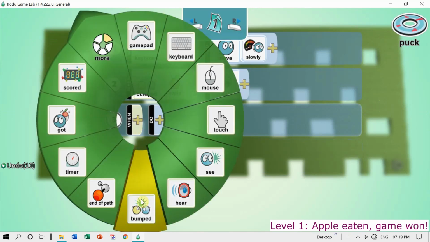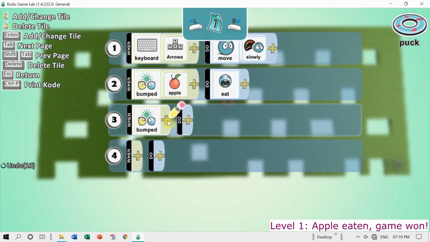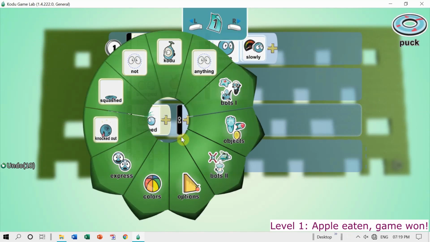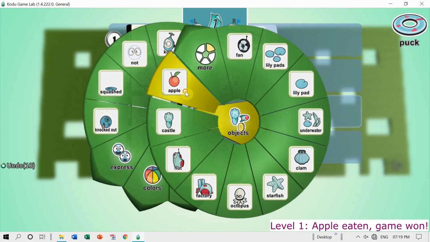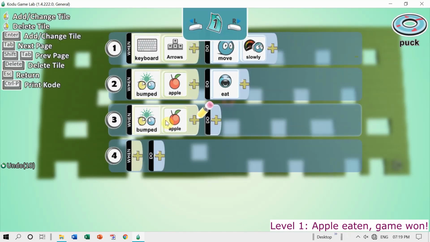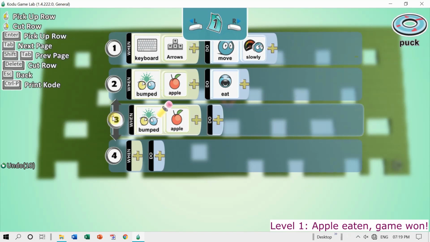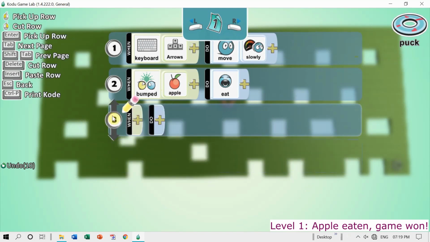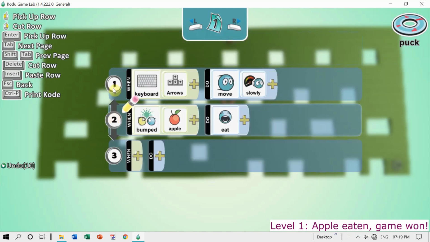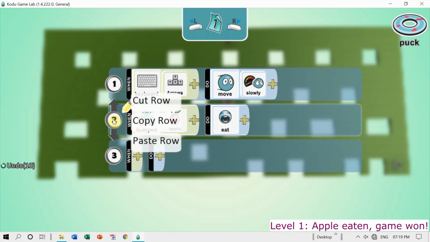So here I am repeating the steps. Instead of repeating, I can copy paste the program rows also. If you find certain rows which are similar, you can copy them. Let me just show you this. I right click, copy row.